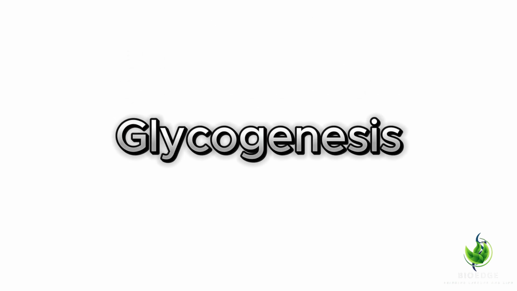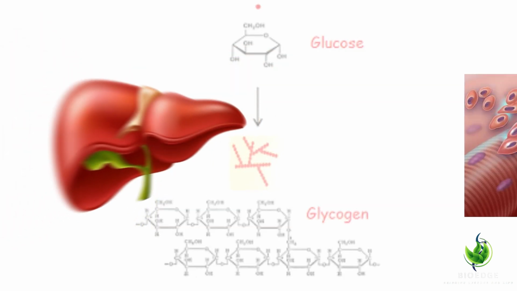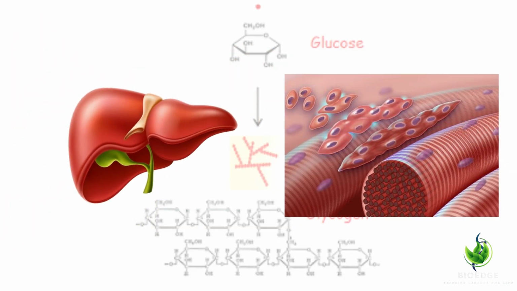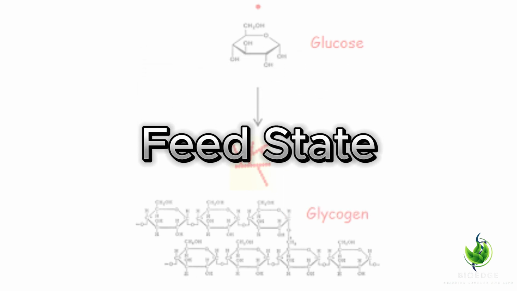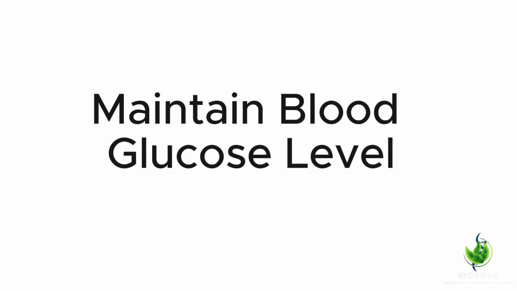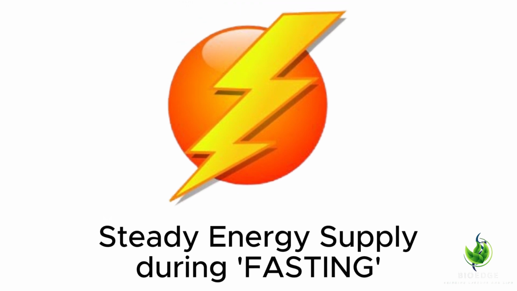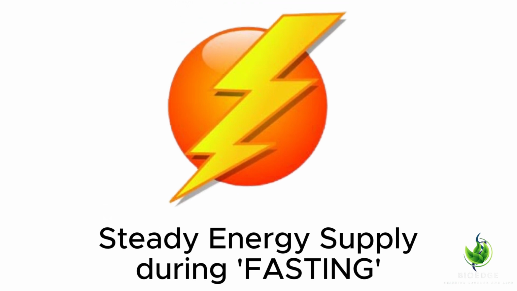Glycogenesis is the process by which glucose is converted into glycogen for storage, primarily in the liver and muscle cells. This process occurs in the fed state when both glucose and ATP are high, and it is stimulated by insulin. Glycogenesis is essential for maintaining blood glucose levels and ensuring a steady energy supply during fasting.